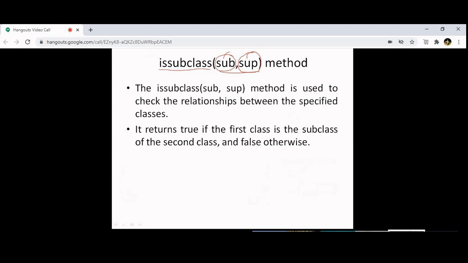The name of the method is issubclass. It's not that difficult, it is very easy.